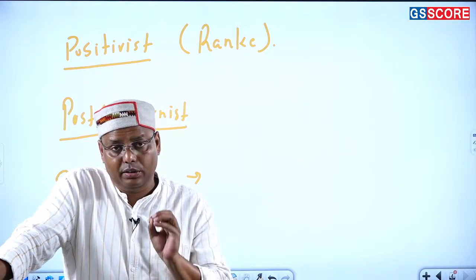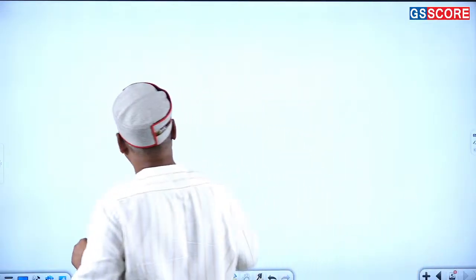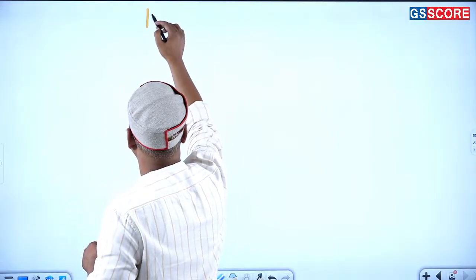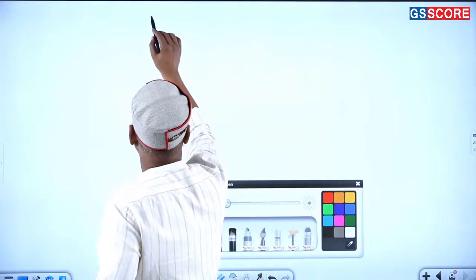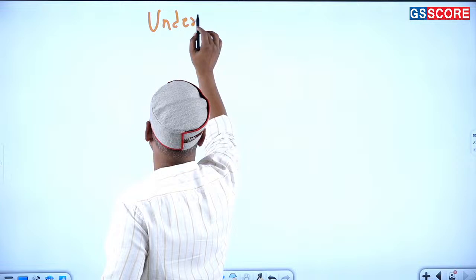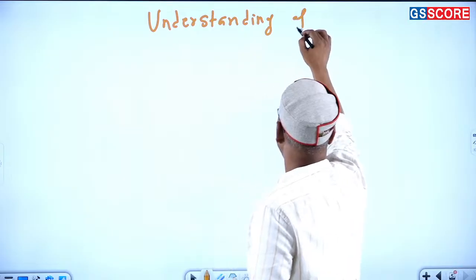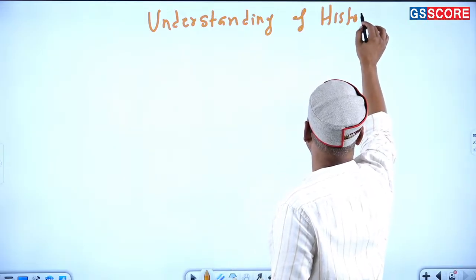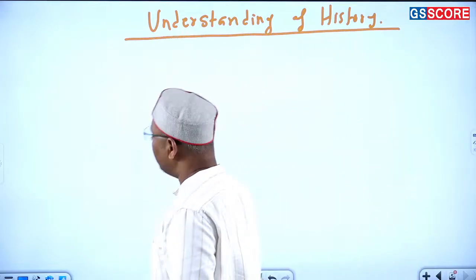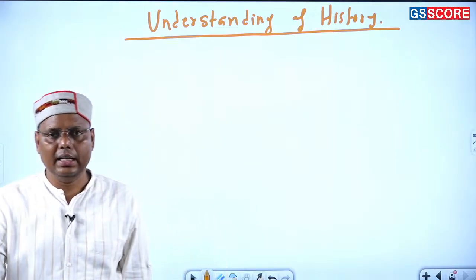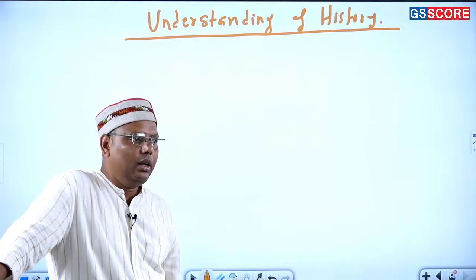And in fact, this is also one point that you should understand as far as the understanding of the subject itself is concerned. As I told you, in the 20th century one of the leading scholars of history, E.H. Carr, categorically says it is an unending process of dialogue, an unending dialogue between past and present.